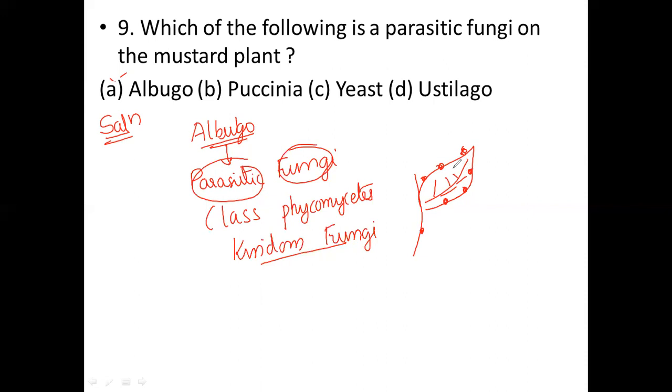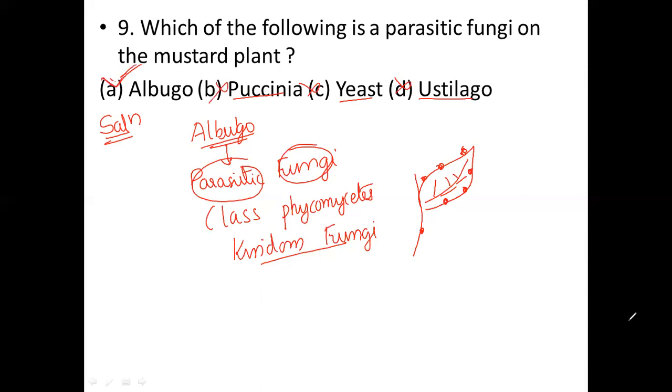Small round white patches appear. That is the activity of Albugo species on the surface of the plant material, especially in mustard. So this is the correct option for the ninth question. Puccinia is a rust disease. Yeast is a unicellular organism. So these are wrong options. This is the correct option for this question.